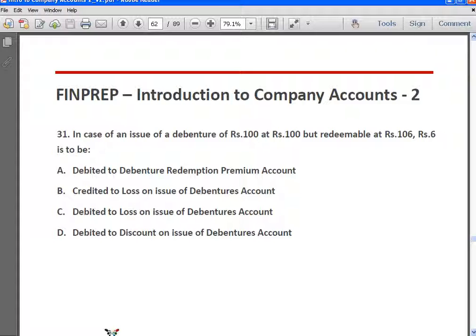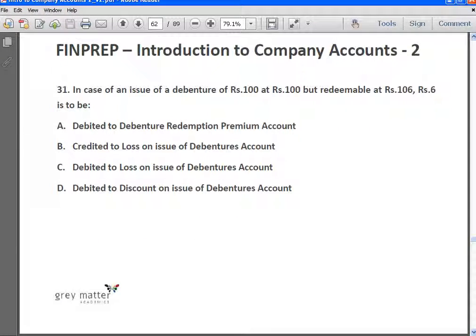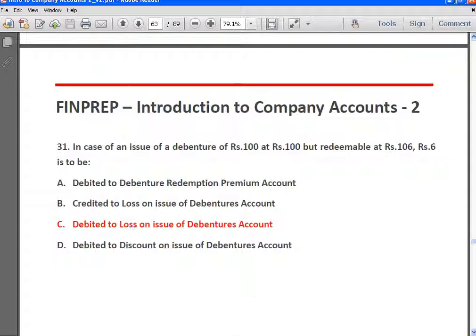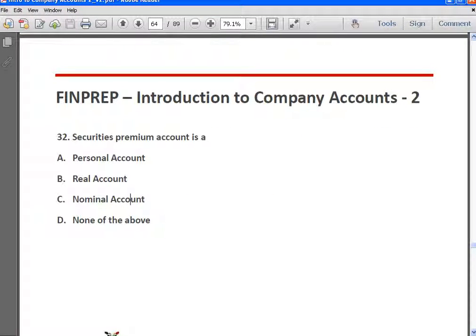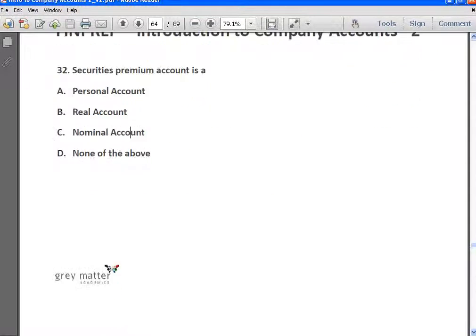In case of issue of debenture of 100 rupees as 100 rupees, but redeemable at 106, rupees 6 is to be debited to which account? Okay, so here there is an issue at par but redemption at a premium. When a company redeems at a premium, there is a loss, and that loss has to be recorded upfront at the time of issue itself, and it is to be written off over the life of the debentures. So 6 rupees will be debited to loss on issue of debentures account. Answer is C.